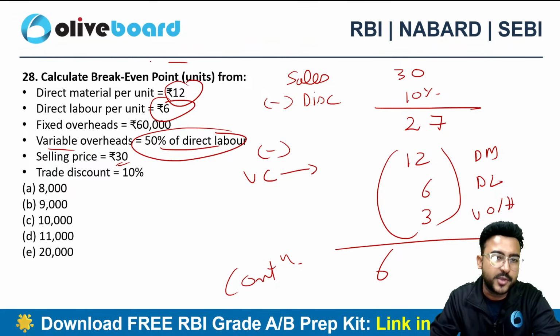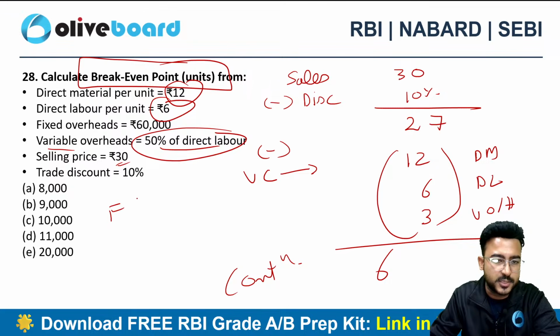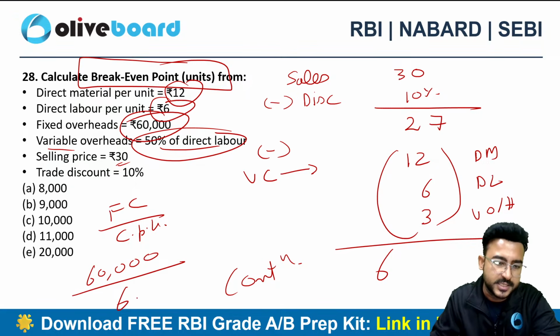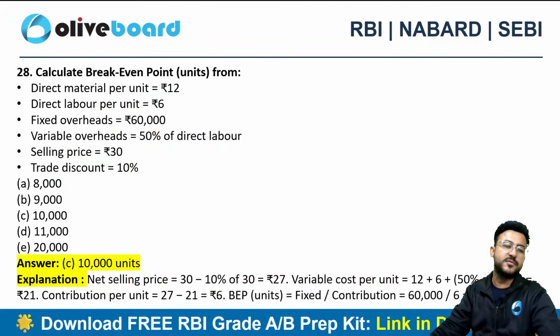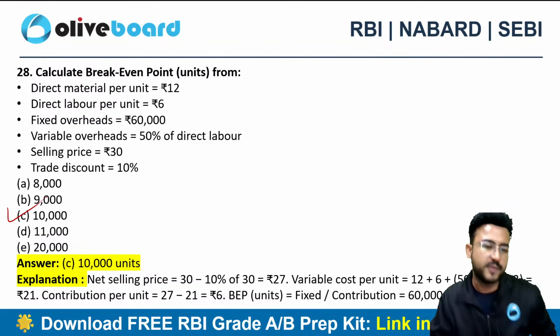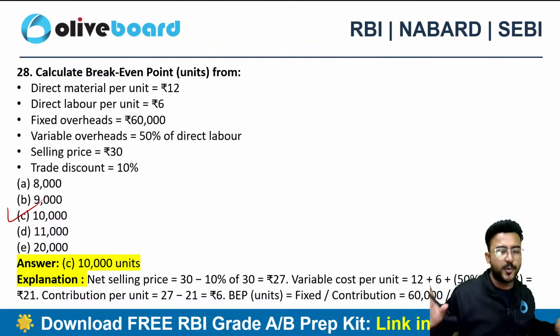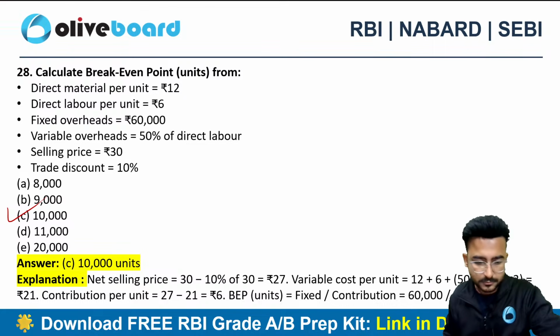So what is the formula to calculate the break-even point? Fixed cost divided by contribution per unit. Fixed cost is 60,000 rupees given in the question. Contribution per unit is 6 rupees. So 60,000 divided by 6 gives me 10,000 units. So if I am able to sell 10,000 units, I'll be at the break-even point. That means no profit, no loss point, right?